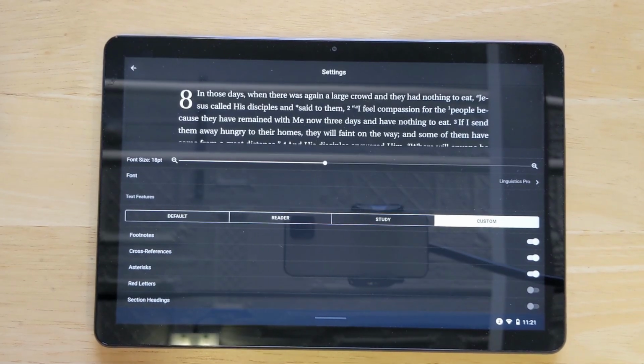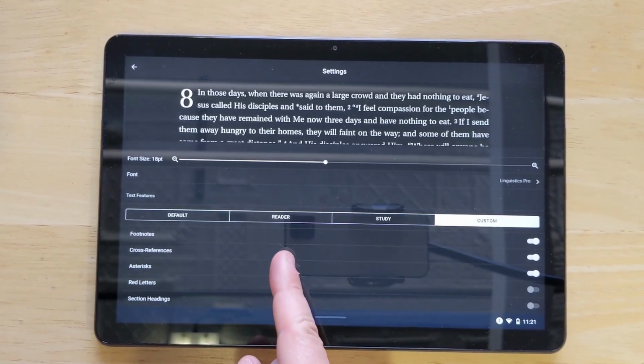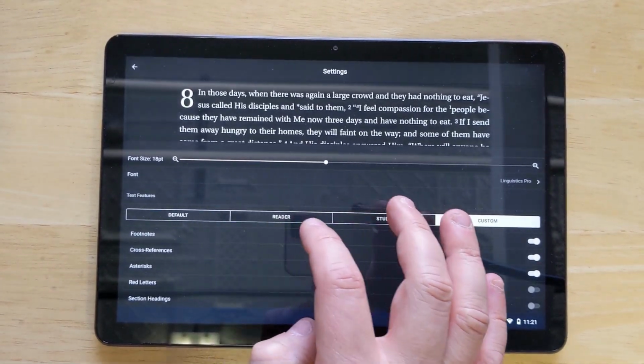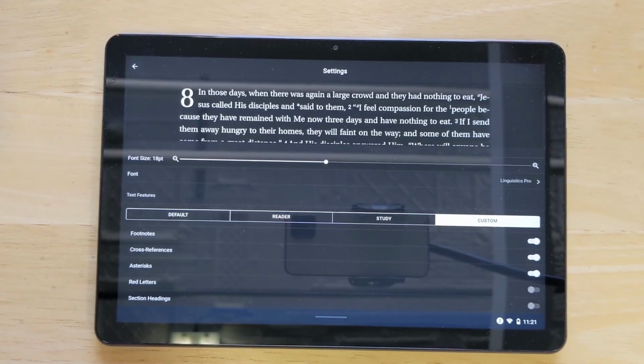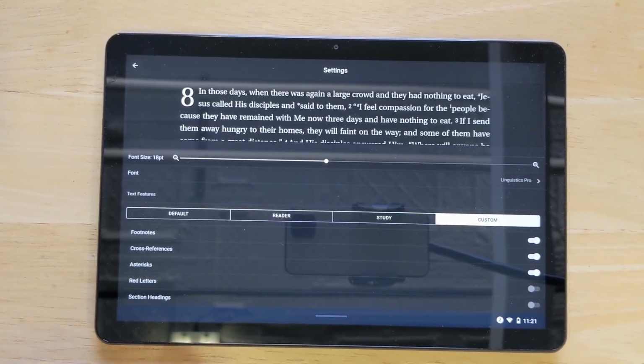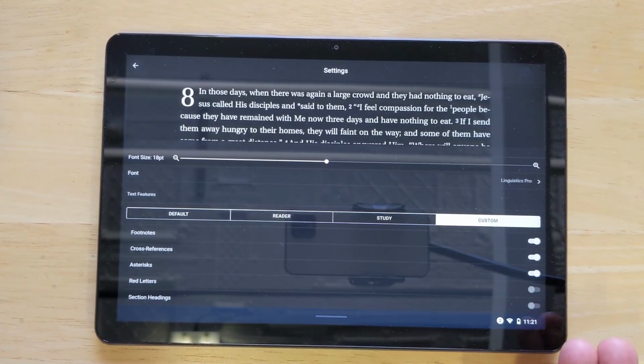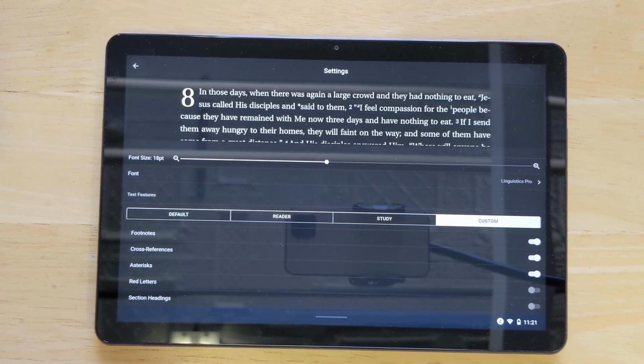There are different settings that you can go into here and change it to exactly how you want to use it. They have a default setting, a reader setting, a study setting, and a custom setting. So I'm looking at the custom setting here, and what's great about this is you can decide, do I want to have footnotes? Do I want to take them out? Do I want to have cross-references? Do I want to take those out? So on and so forth.